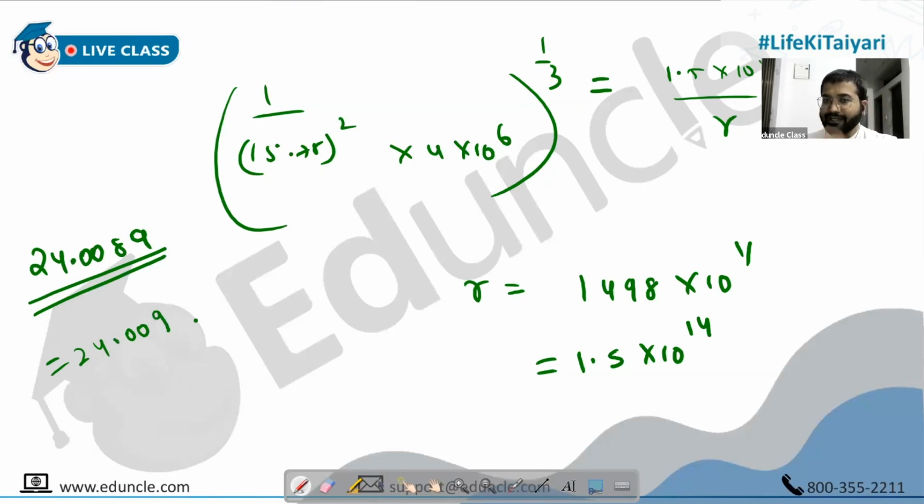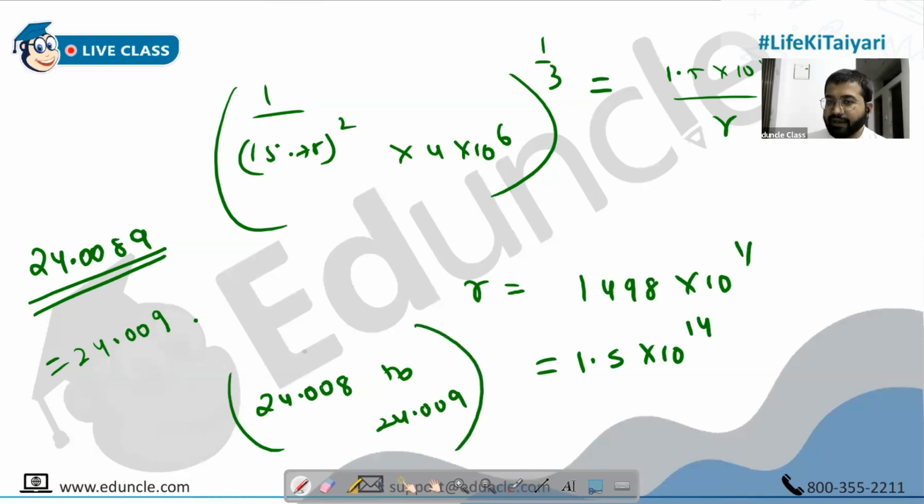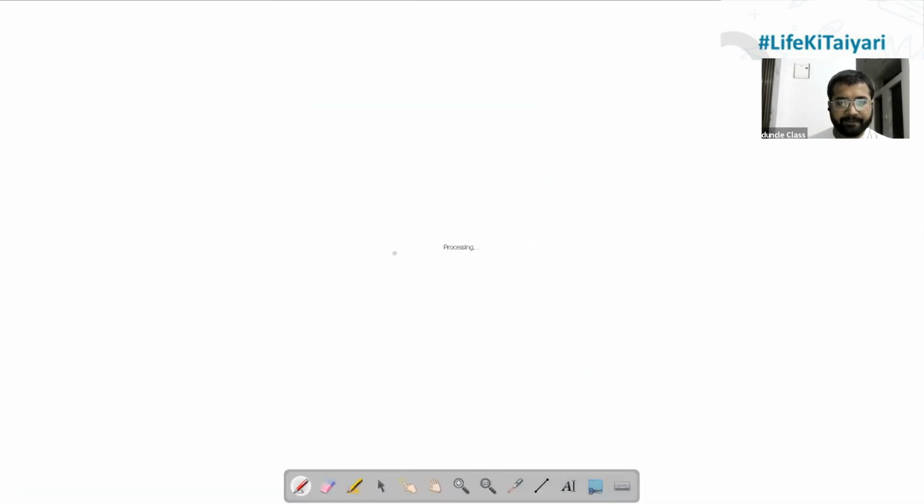However, I don't think they will be this rigid in the answer, because in IIT exam we have always given you range. So mostly they will give all the options from 24.008 to 24.009. All of them should be accepted in their paper. But for our safety, use approximation rules. 89 has to be written as 90 now, so you will write it 9. Use approximation rules. Okay? Just for safe side. Okay? Next.